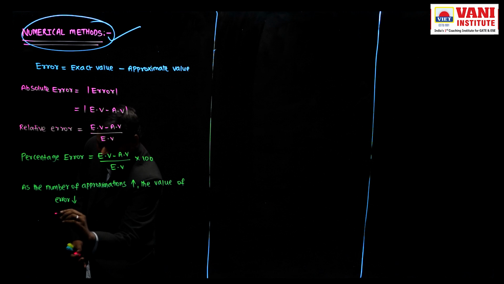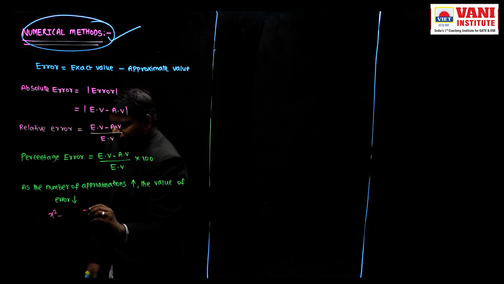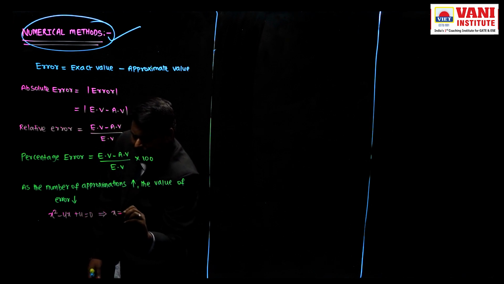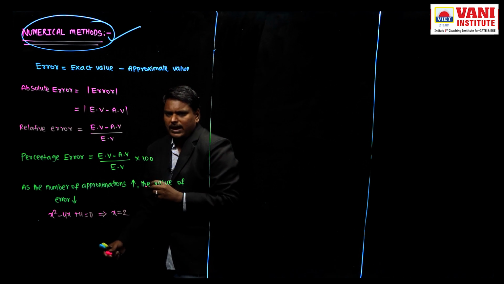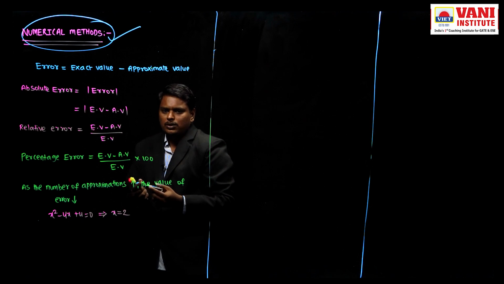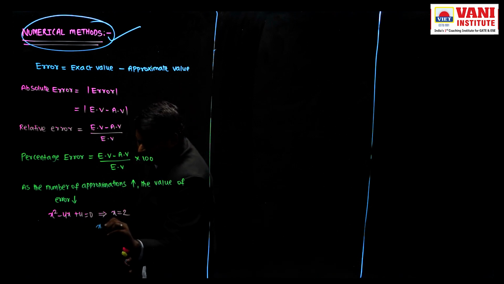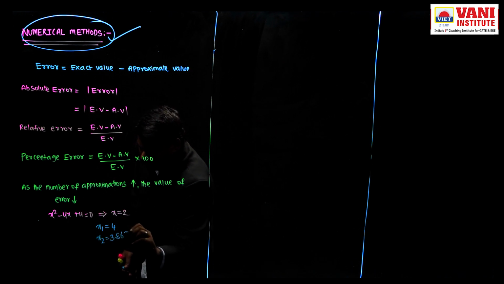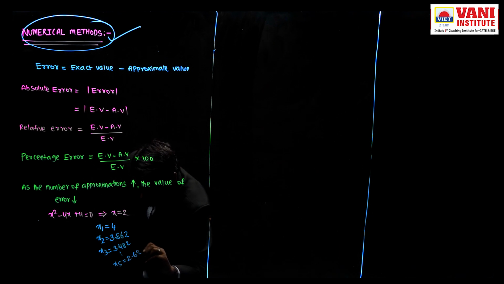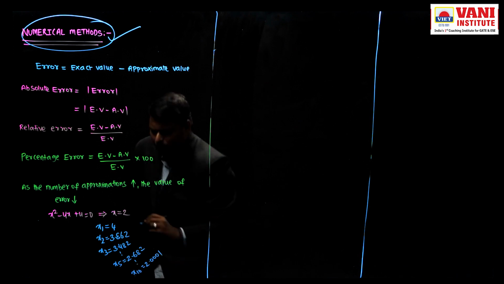For example, if I consider a polynomial like x square minus 4x plus 4 equal to 0, what is the exact value for this polynomial? Exact value equal to x equal to 2. Let us think that we are solving this problem by using numerical methods. I am assuming my random answers: let us consider x1 equal to 4, x2 equal to 3.862, x3 let us consider 3.482 and so on. X5, let us consider 2.682, and if I consider X10, let us consider 2.001.